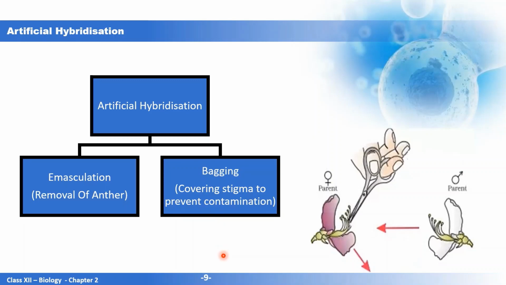Now if a plant is unisexual, there is no need for emasculation because there are no anthers, it's just a pistillate flower. So simply you can cover it with a butter paper, and this covering with the butter paper is known as bagging. And then you can dust it with the desired pollen. This is how artificial hybridization takes place. So we are bringing two plants with the desired qualities to have a progeny with superior quality, and that is very beneficial in crop improvement programs.